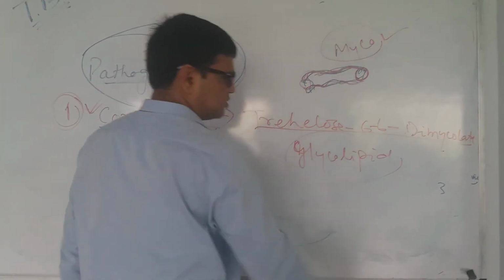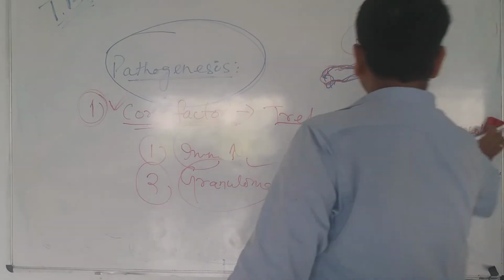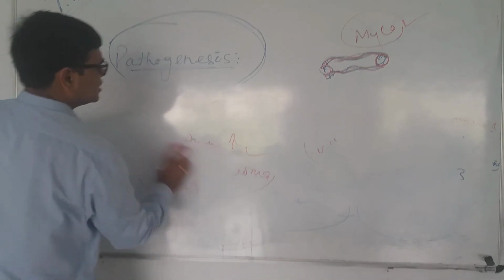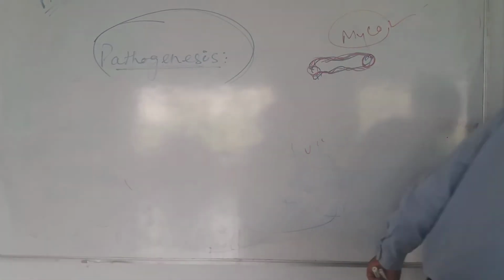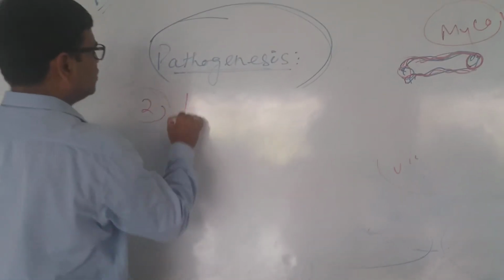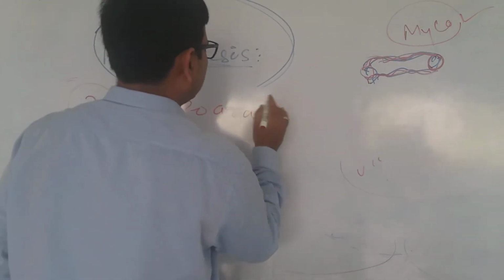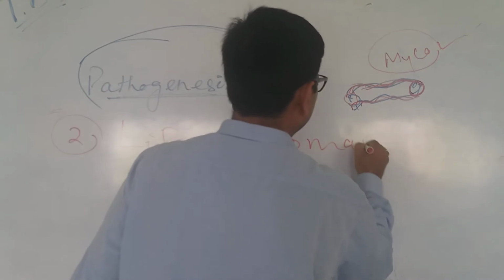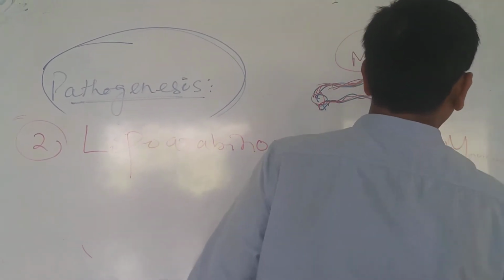of this organism. Then we will come to the next one, another important molecule which is present in the cell wall of the Mycobacterium. That would be number 2, lipoarabinomannan, and also there is lipomannan.